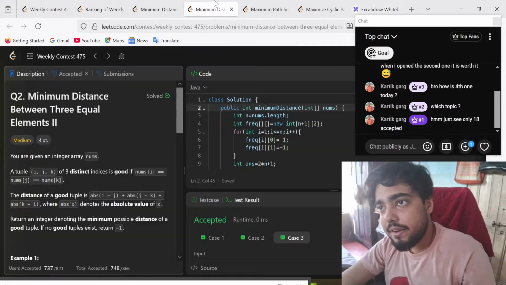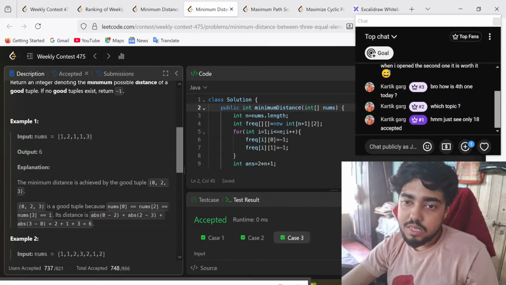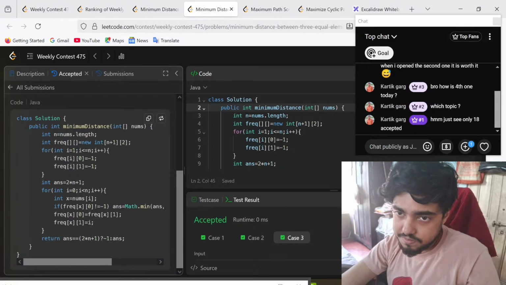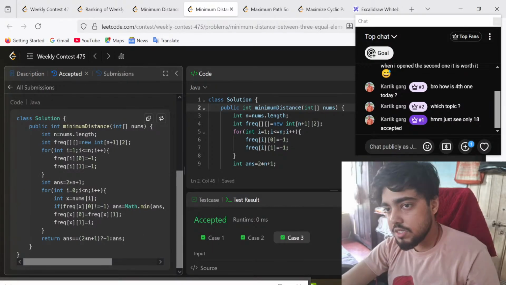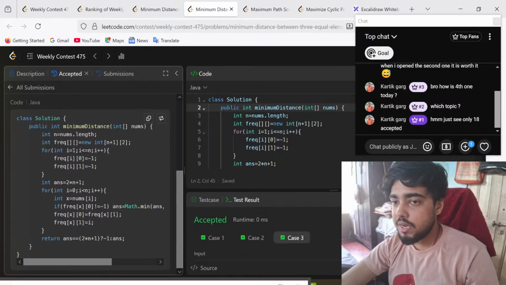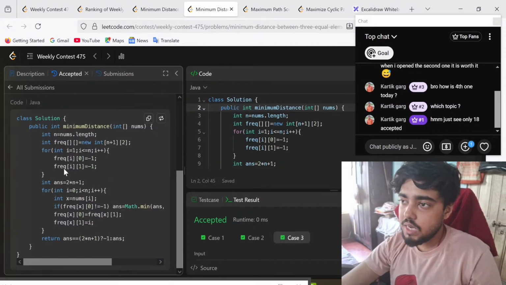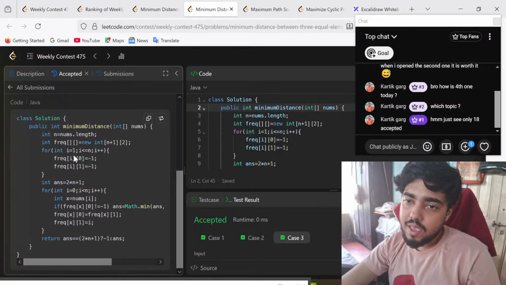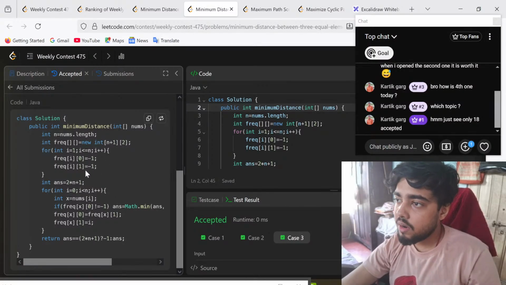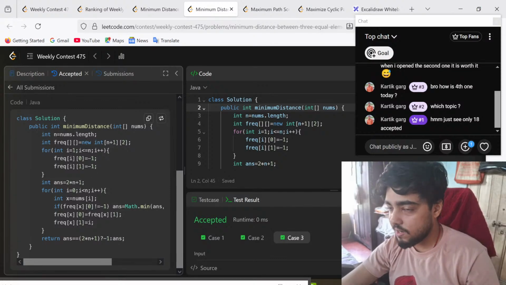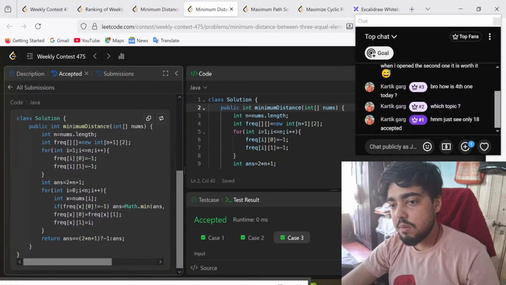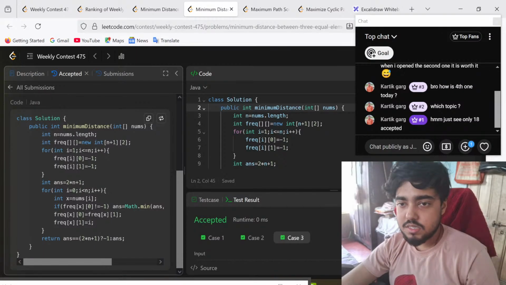I'll go through a dry run of one of the test cases, but before that I'm going through the code once. See, I'm having a frequency. This is not basically a frequency, it's an occurrence array, or you can name it differently. For every specific element, I'm setting the occurrence to -1, because we haven't seen it yet. Again the same thing, 2 into n plus 1, and if the answer is equal to 2 into n plus 1, then -1 is the answer.